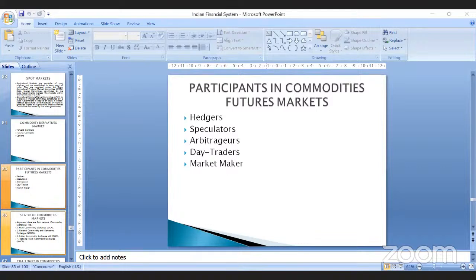Apart from that, we have market makers. Market makers are traders who throughout the day bid and offer prices at the same time for the same commodity. If there is a commodity X, these market makers bid the price and offer the price at the same time.